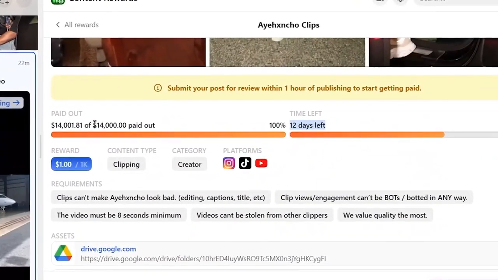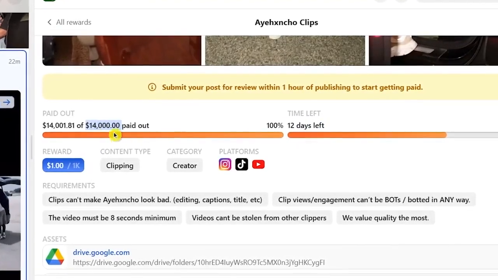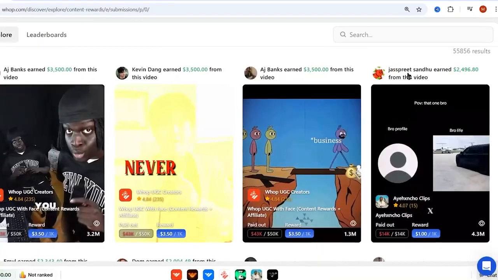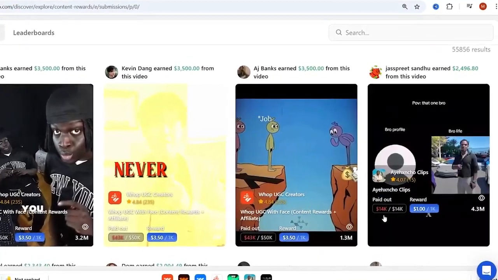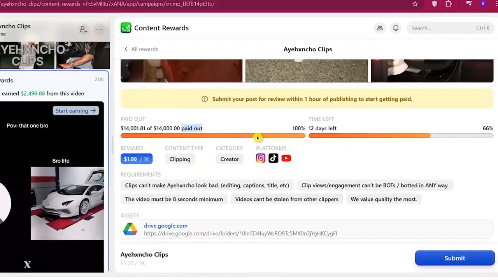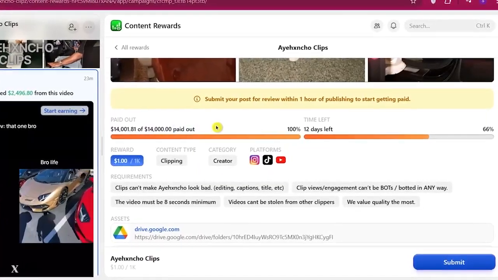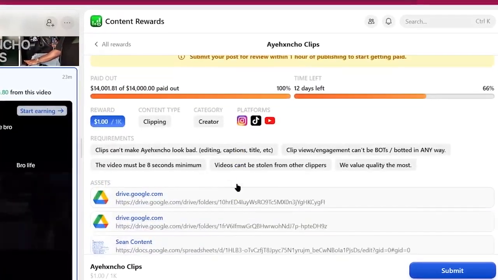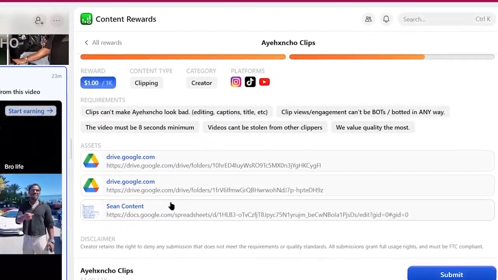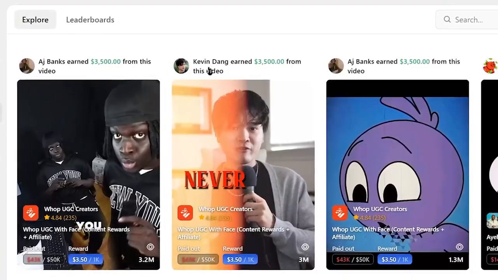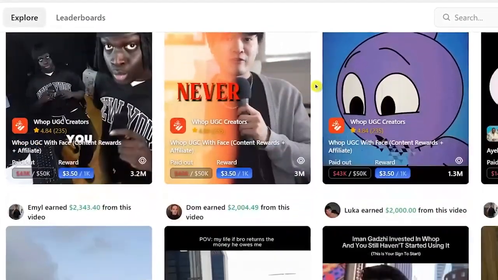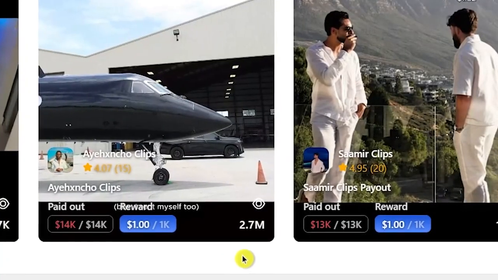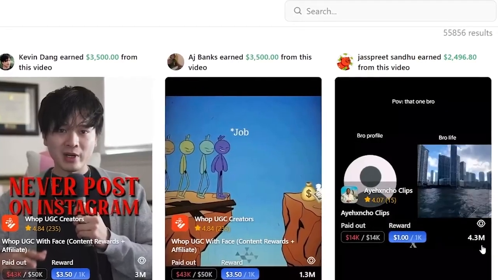But because the total budget for this program, that is $14,000, has already been paid to the whop content clippers like Jaspreet and other clippers, this program is closed for now until the owner of this program increases the budget for this program or creates a new program for this creator. So from the submission page, you can take inspiration of how to create viral videos, because all of these are the viral videos created by the content clippers. As you can see, over 1 million views, over 2.8 million views, and over 4.2 million views on this video.